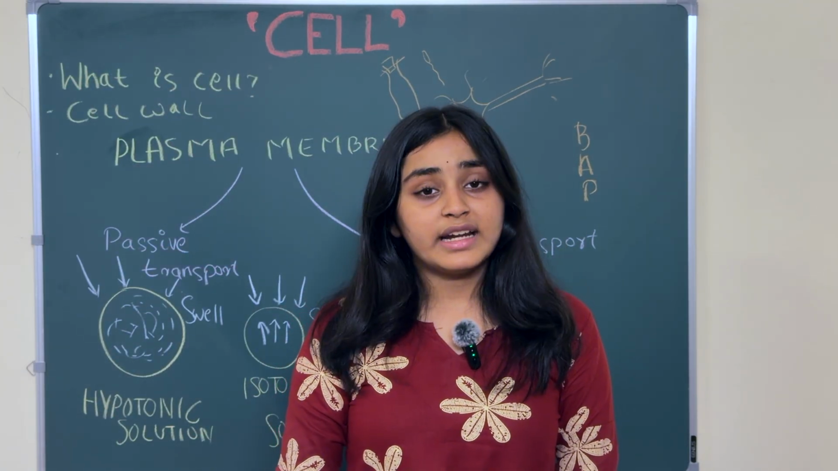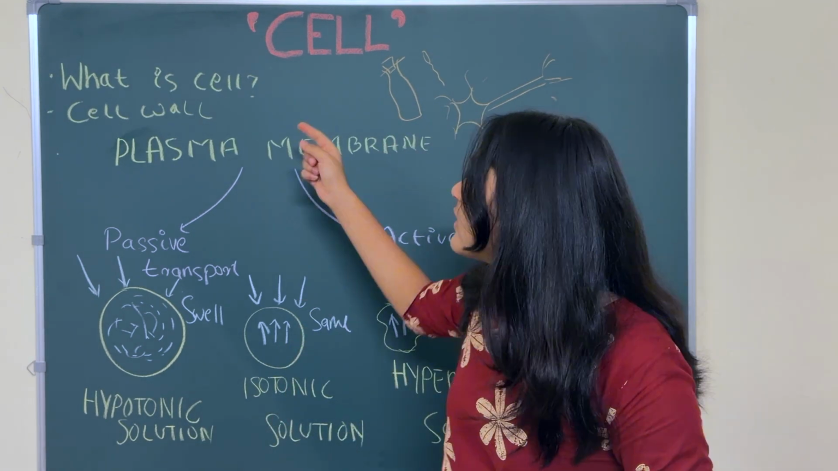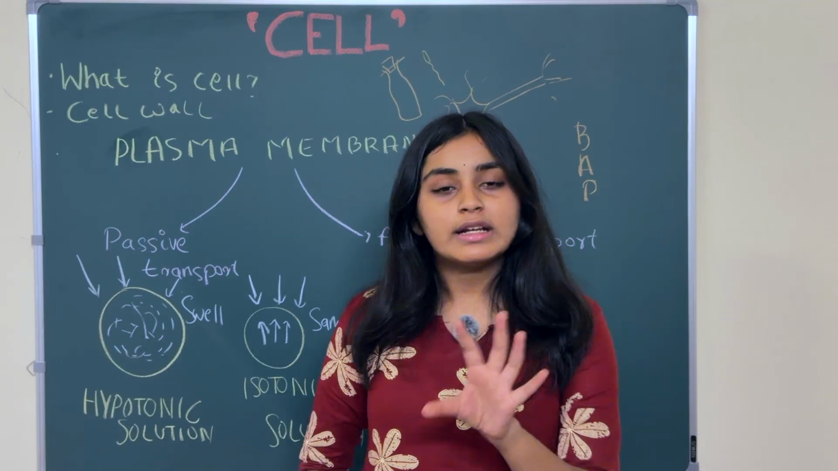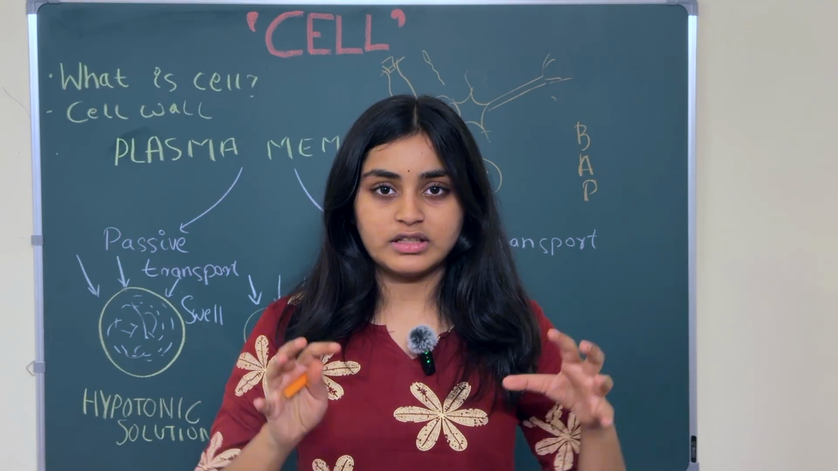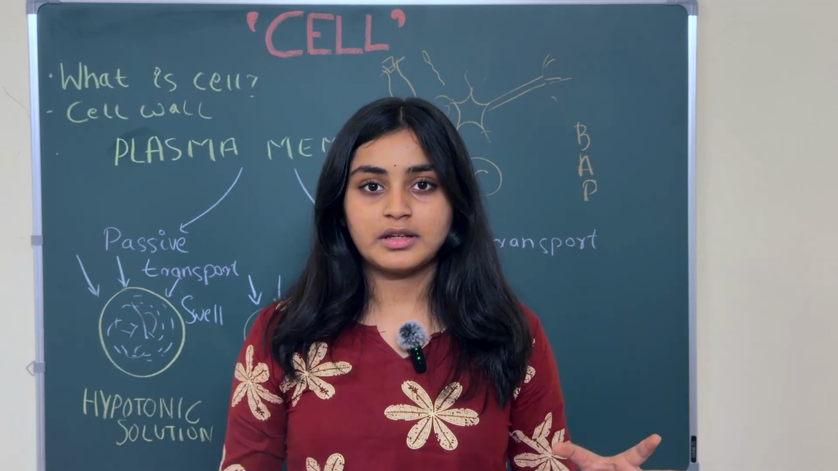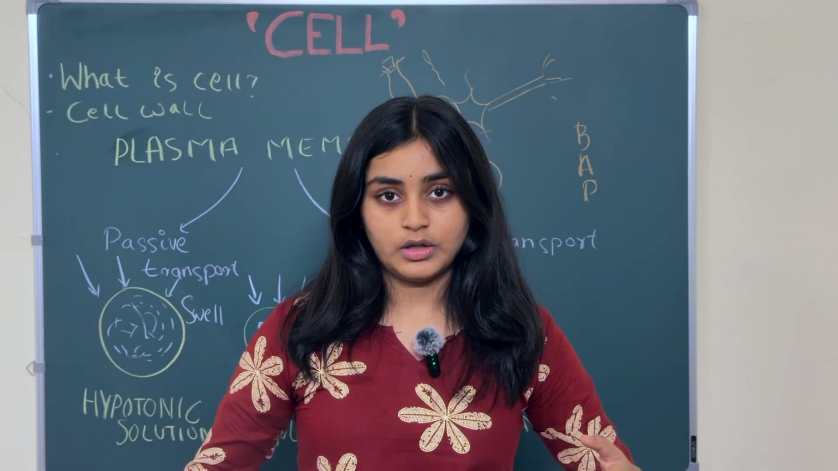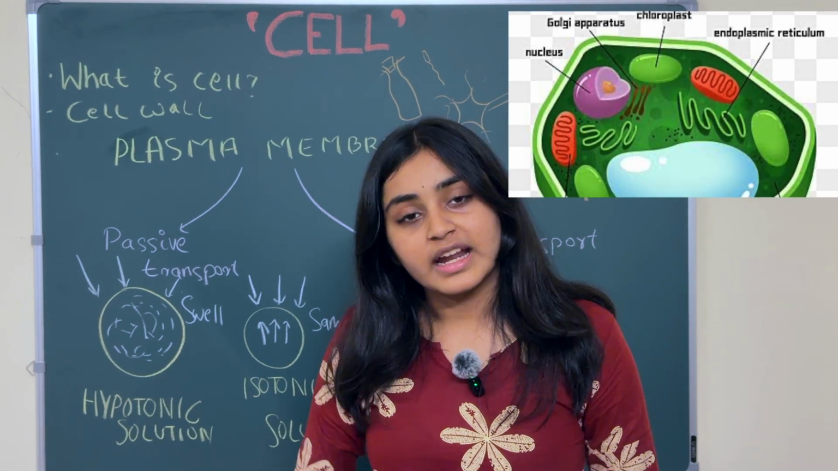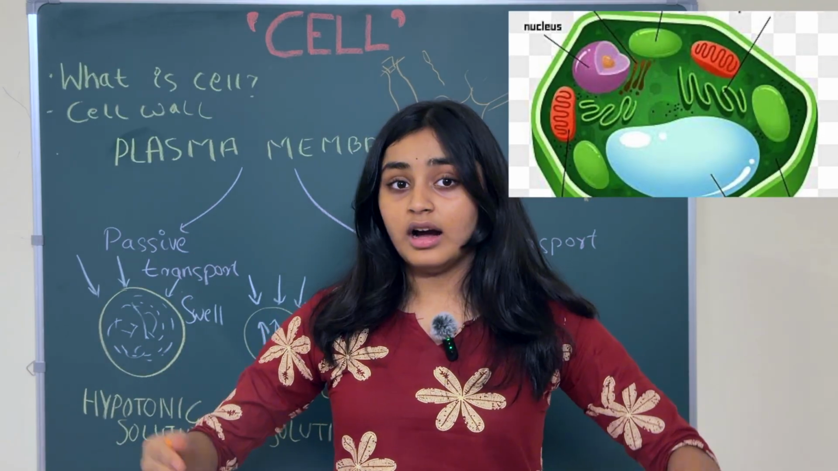Now we will study the compartments of the cell. The first compartment is our cell wall. Now what is the cell wall? I'll give you a story. Visualize it this way and remember all the compartments. Imagine a school. The school wall is our cell wall, and the school gate is our plasma membrane.